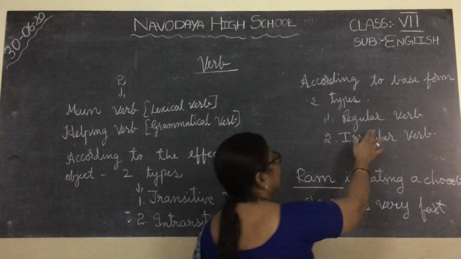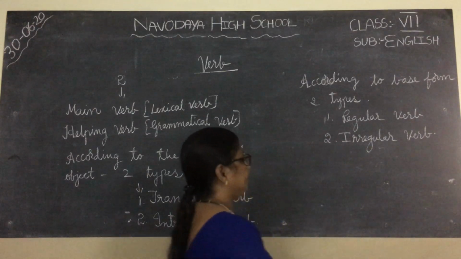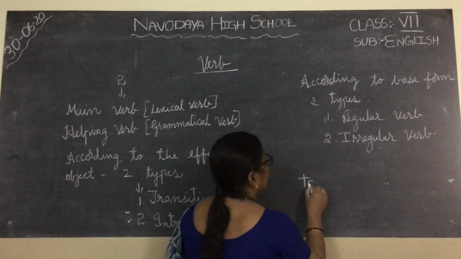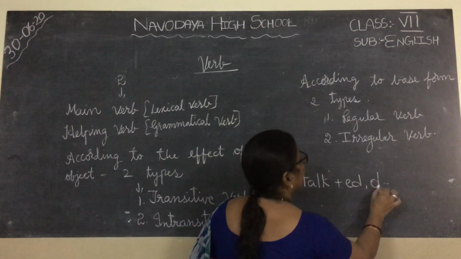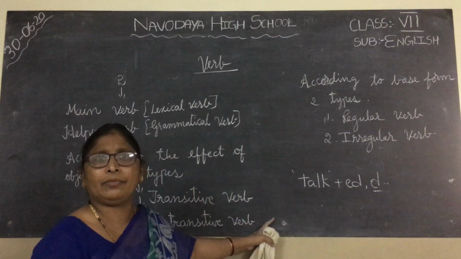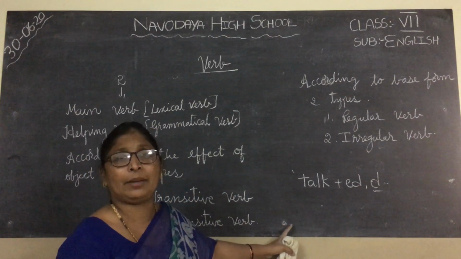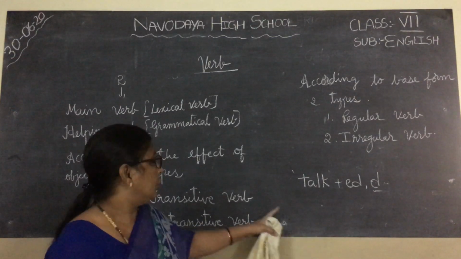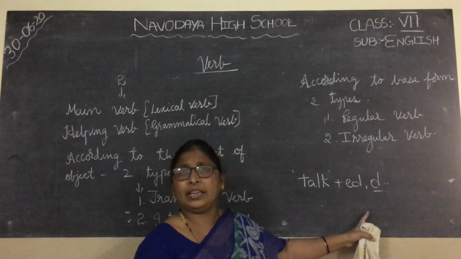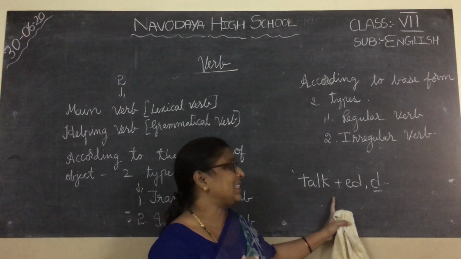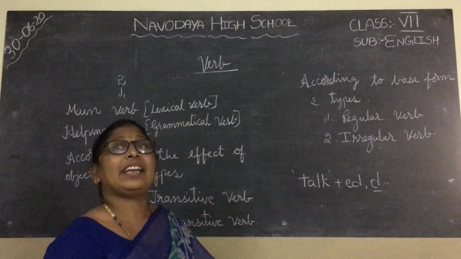First you have to know what is a regular verb. Regular verb means when you take a verb, suppose you take talk. Suppose you add ed or d to change the form of the verb. To change into V2 and V3 form, like past tense and past participle, if you add ed and d, they are called as regular verbs.